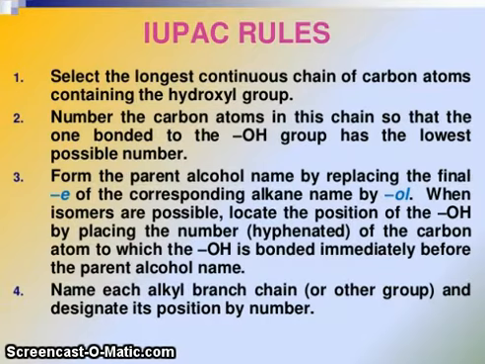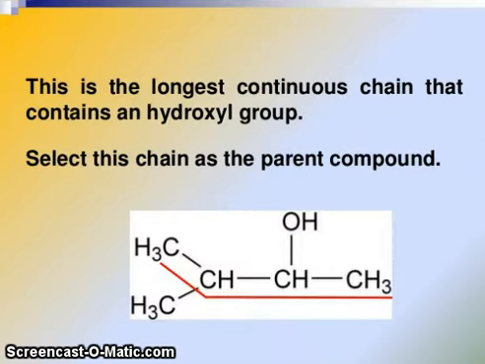Form the parent alcohol name by replacing the final E of the corresponding alkane name by ol. When isomers are possible, locate the position of the OH by placing the number, hyphenated, of the carbon atom to which the OH is bonded immediately before the parent alcohol name. Name each alkyl branch chain or other group and designate its position by number.